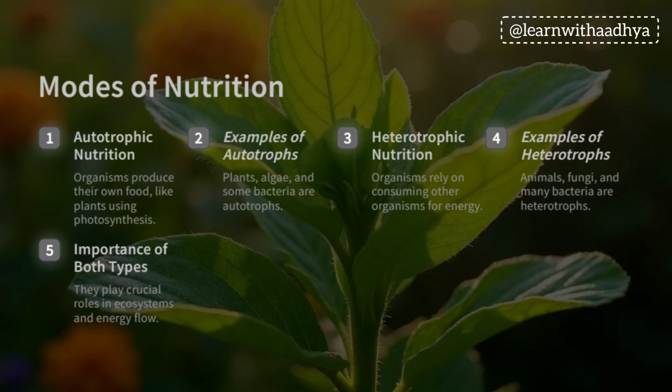A few examples of autotrophs are plants, algae, and some bacteria. And for heterotrophs, animals, fungi, and we humans are also examples because we depend on them for our food. Both types of nutrition are very crucial for the ecosystem and energy flow.